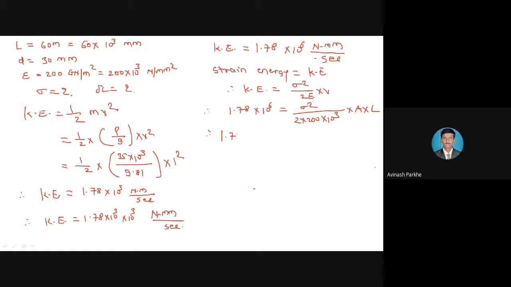So 1.78 into 10 raised to 6 is equal to sigma square upon 2 into 200 into 10 raised to 3, into area, which means diameter is given, pi by 4 into 30 square, into length, which is given in meter, so 60 into 10 raised to 3. Write the equation in the form of sigma square and you will get the final answer. Try to take all the terms on one side and the one unknown parameter on the other side.